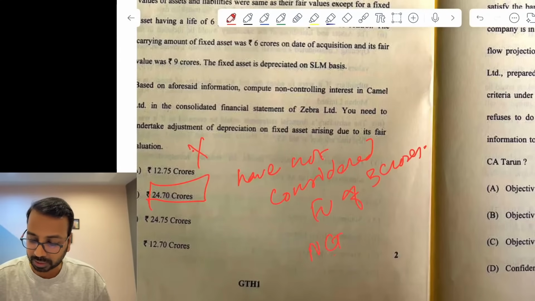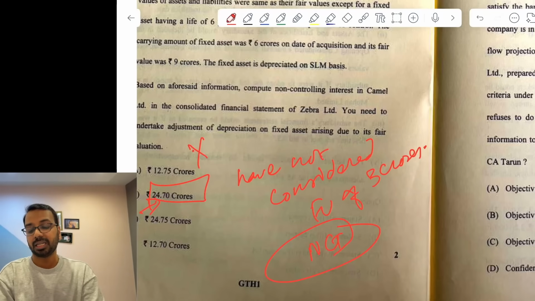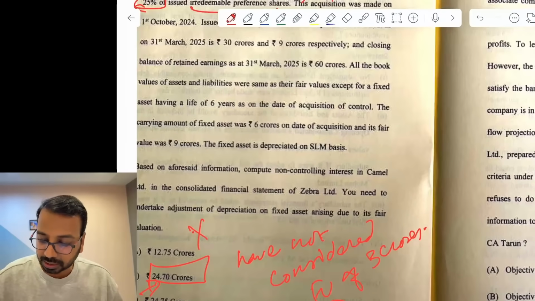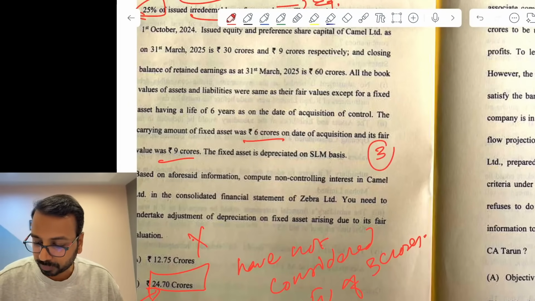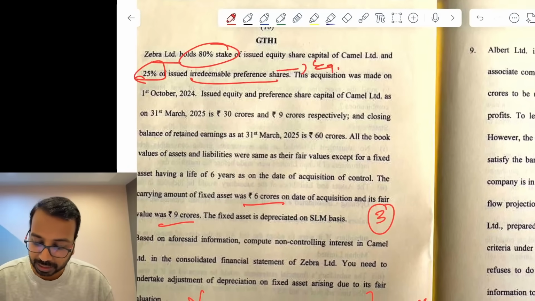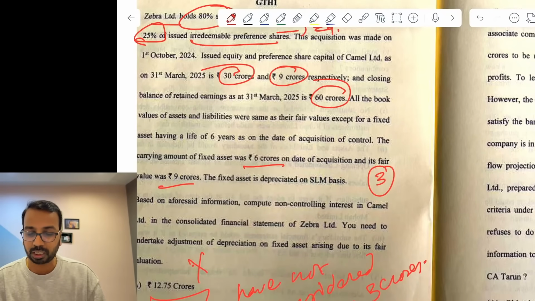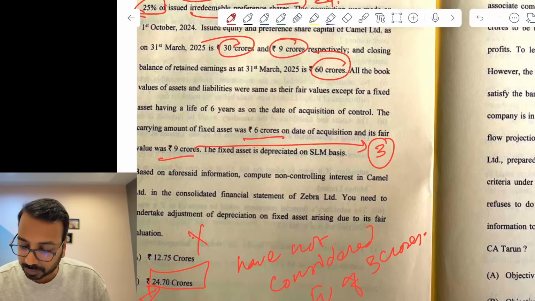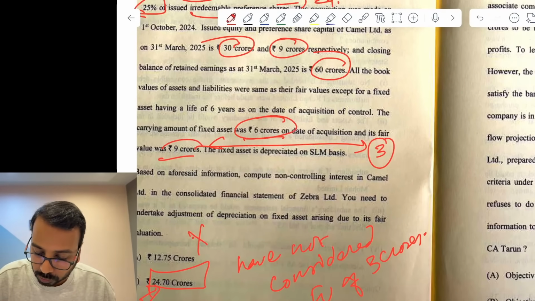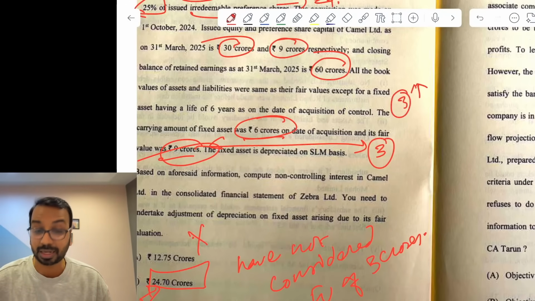Now here they have asked to calculate NCI. Now this question, though I have marked 24.7, this is an incorrect answer, because what ICAI has done is they have not considered this increase of 3 crores in fair value. This 3 crores fair value increase should also be considered. What they have done, they have taken 20% of equity, and they have just taken the difference of depreciation and done the adjustment. Whereas this 6 crores to 9 crores adjustment, whatever is there, that is not done. The 3 crores increase in value should also be considered.